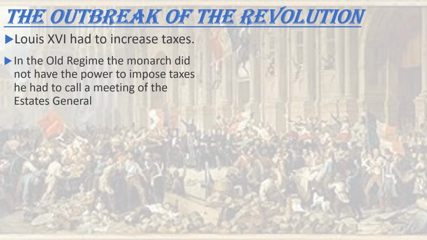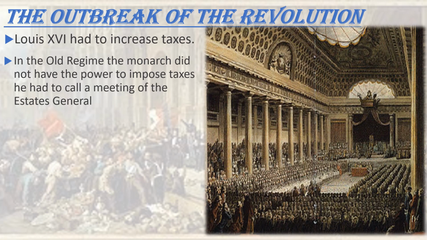The leaders of the first and second estates were present, and the third estate was represented by its wealthy and educated members. The leaders of the third estate started demanding that each member have one vote.